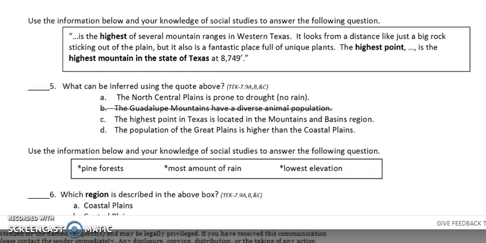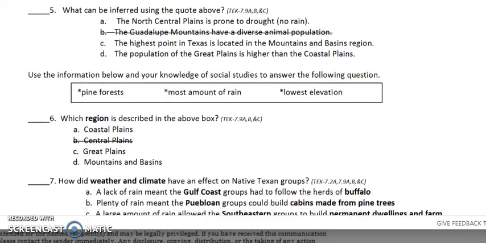What can be inferred using the quote above? A. The north central plains is prone to drought, no rain. C. The highest point in Texas is located in the mountain and basins region. Or D. The population of the Great Plains is higher than the coastal plains.